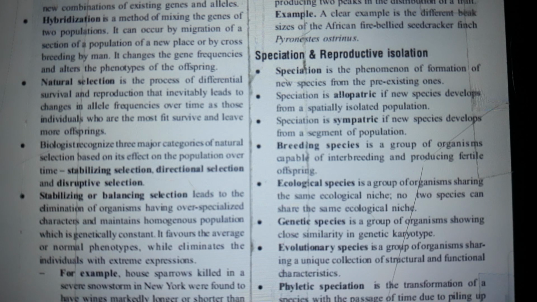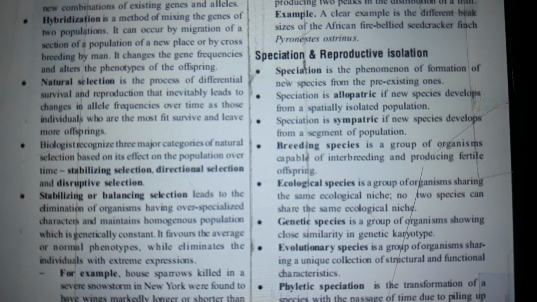Recombination is the process of bringing together new combinations of existing genes and alleles. Hybridization is a method of mixing the genes of 2 populations. It can occur by migration of a section of a population to a new place or by crossbreeding by man. It changes the gene frequencies and alters the phenotypes of the offspring.